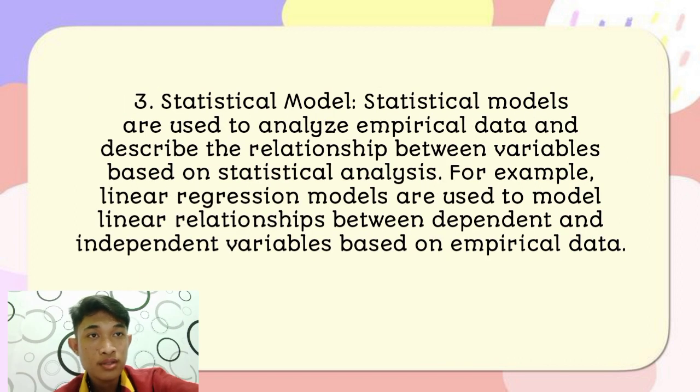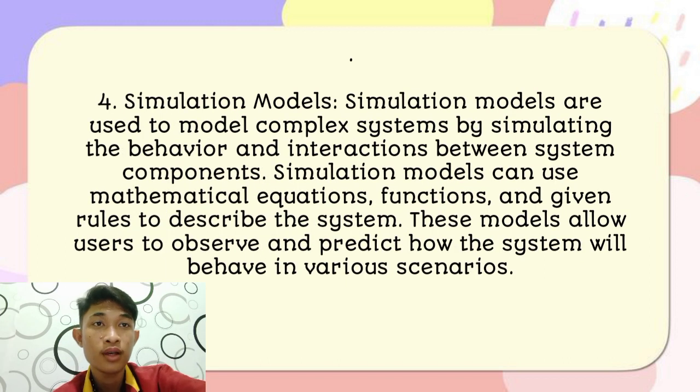Number 3. Statistical model. Statistical models are used to analyze empirical data and describe the relationship between variables based on statistical analysis. For example, linear regression models are used to model linear relationships between dependent and independent variables based on empirical data. Number 4.